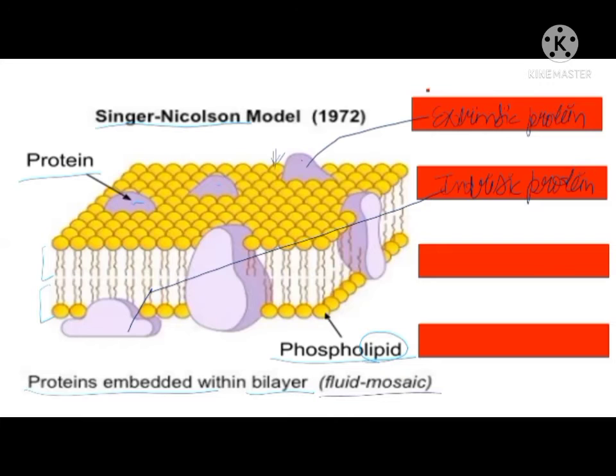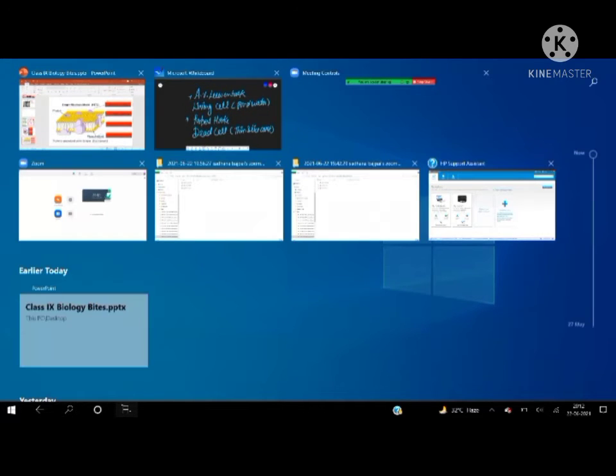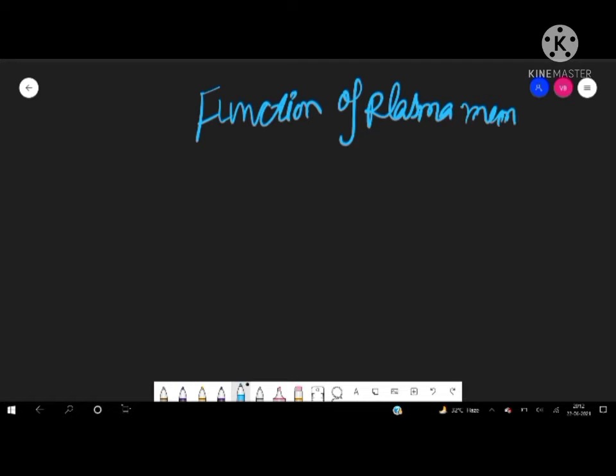Okay, now let us discuss the function of the plasma membrane. The first function is that it gives protection to the cell. Another function is that it is semi-permeable. Plasma membrane is also known as cell membrane.